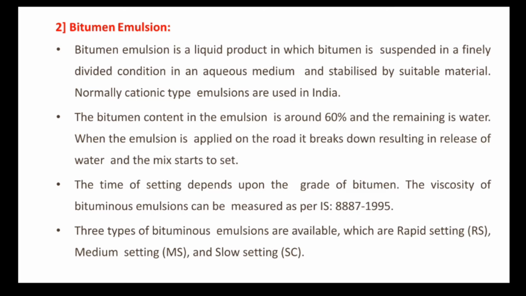It is a mixture of two immiscible liquids and an emulsifying agent such as a soap or a resin, and they are used in the bituminous road construction, especially in the maintenance and the patch repair works. The main advantage of the bituminous emulsion is that it can be used in wet weather even when it is raining. The types of bituminous emulsions are: first, rapid setting, RS.